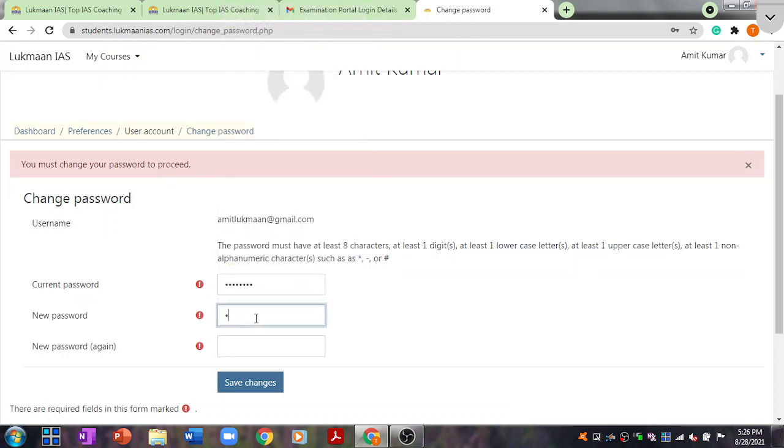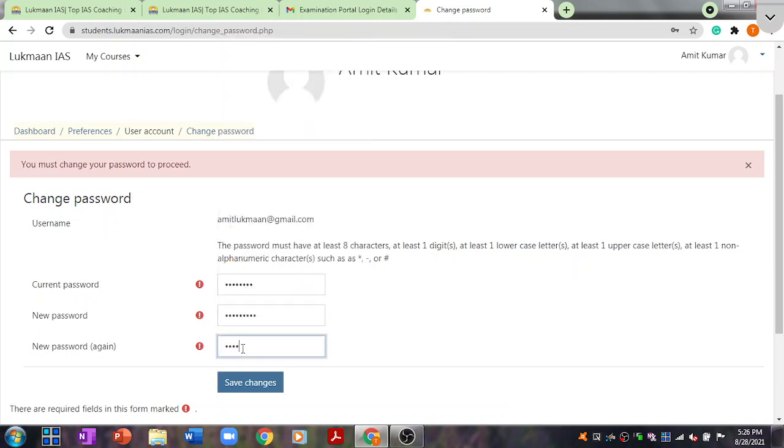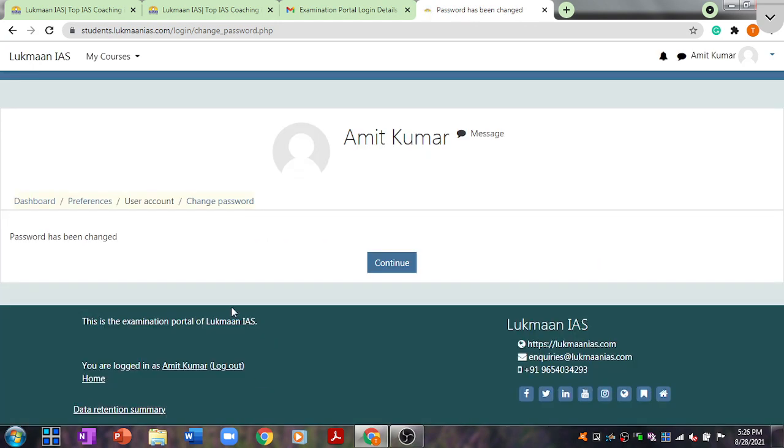Then you need to enter the password that you want to keep for this portal, which is the new password. You have to enter the new password again. So let us enter the new password again. I have entered the new password, and then I have clicked on save changes. Then it says password has been changed. So now let us continue.